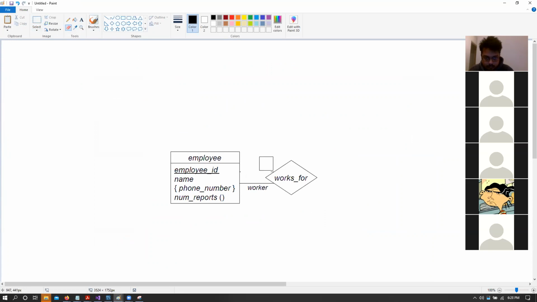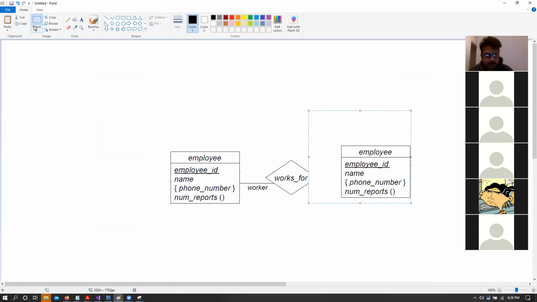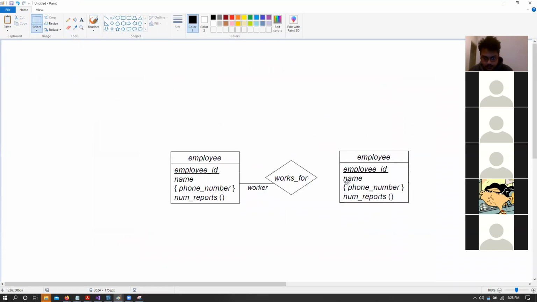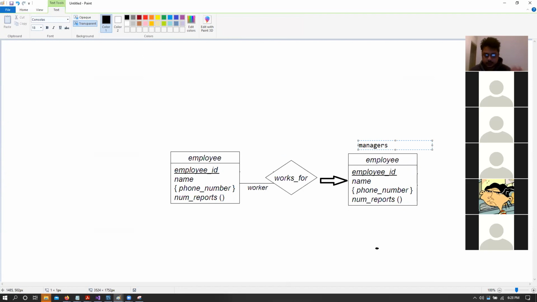So imagine the situation where the employee table itself contains all the manager information as well, right? So that relationship would look something like this. So it's a one to many relationship where multiple employees can work for a particular manager. Let's assume that this is for managers, right?